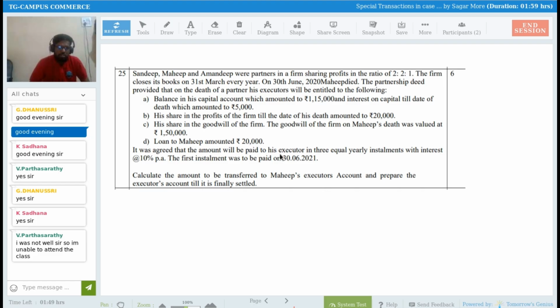Otherwise, in 5 minutes, I am going to discuss this question. But first you have to read this question, right, Dhanashri, Sadhna? Yes, am I audible? Okay. So read this question, see whether you are understanding or not, right? And if you're able to solve, then you can start solving also. I'm going to discuss this in 5 minutes, right? Okay.